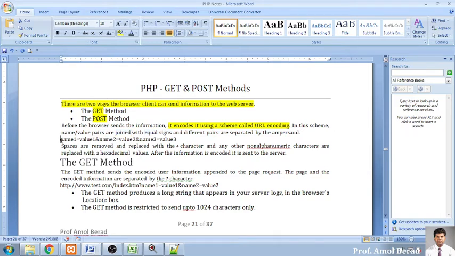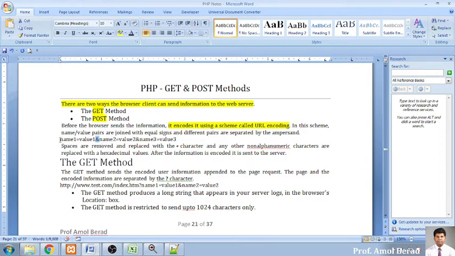So the equal sign joins the element name and the corresponding value, and the different pairs are separated by an ampersand. The ampersand differentiates two different elements with their values.